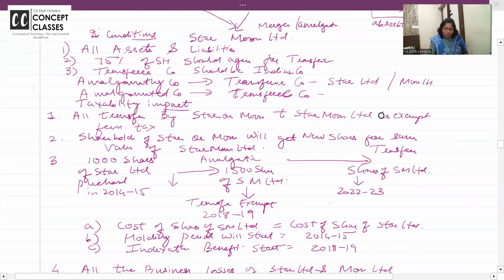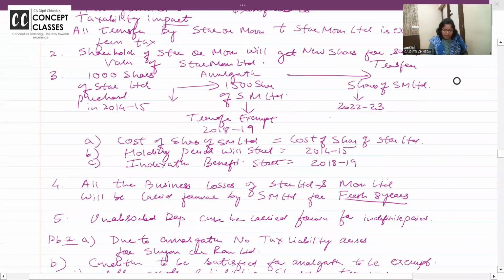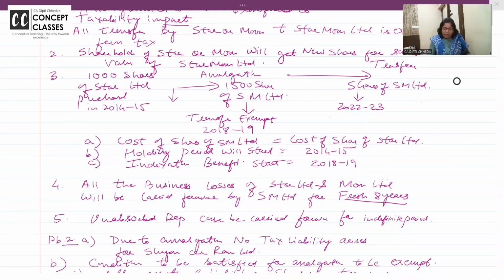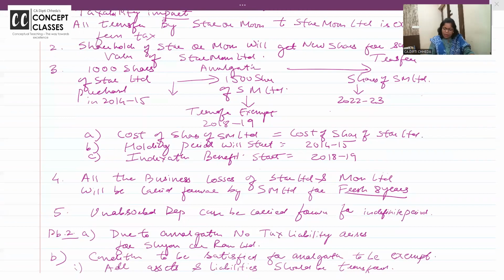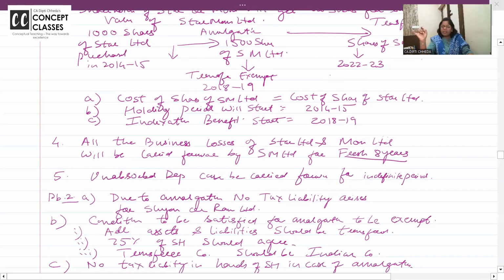All the transfer by Star and Moon is exempt. Shareholders of Star Limited will get the new shares of Moon Limited in the ratio given. So suppose I purchased the shares of Star in 1415, but my company got absorbed in SM Limited in 1819, and now in 2023 I have sold the shares of SM Limited. Then what would be the cost of the shares of the new company, the cost of the Star Limited?